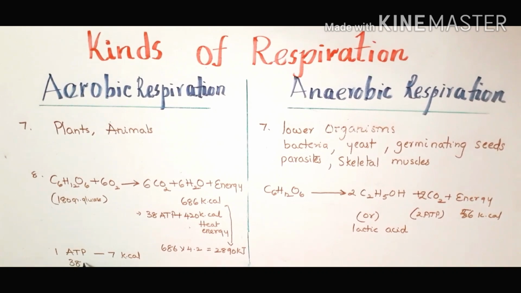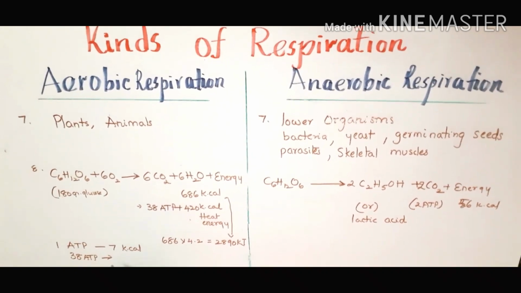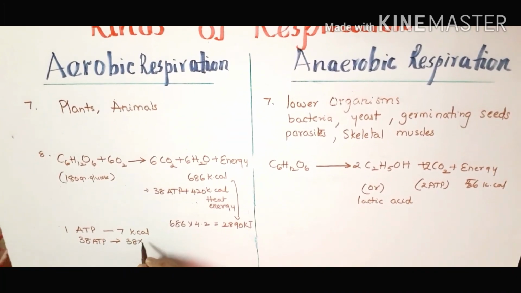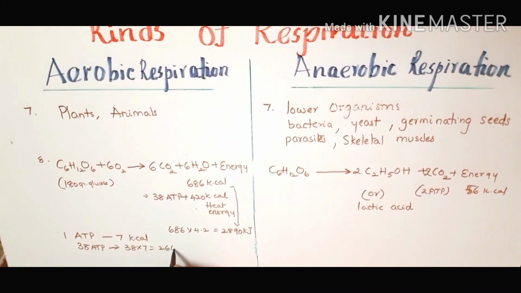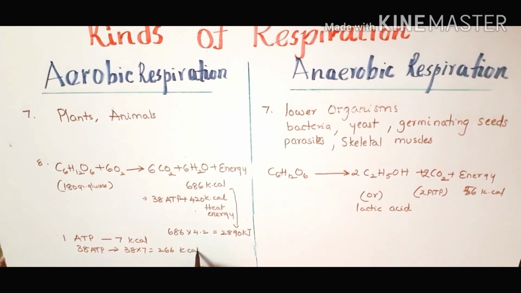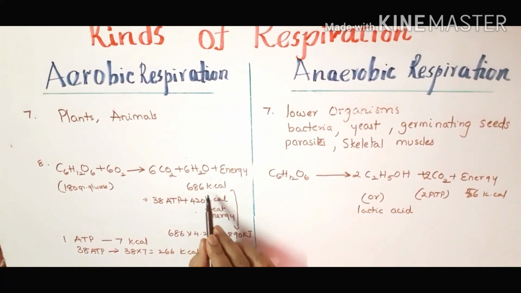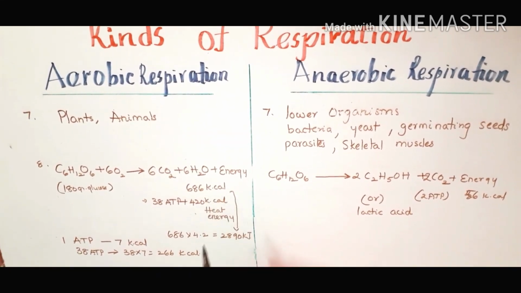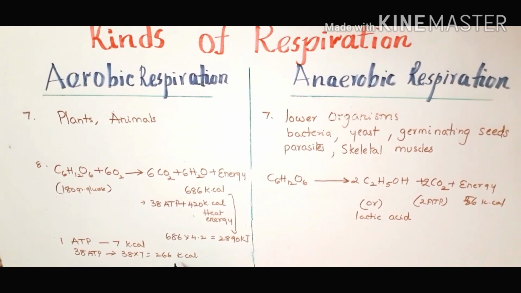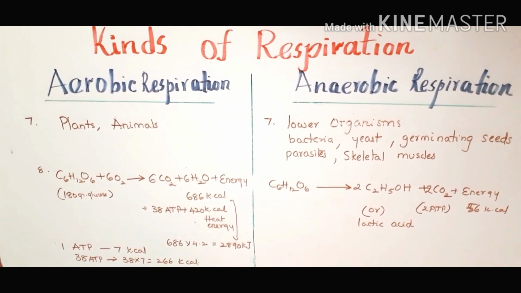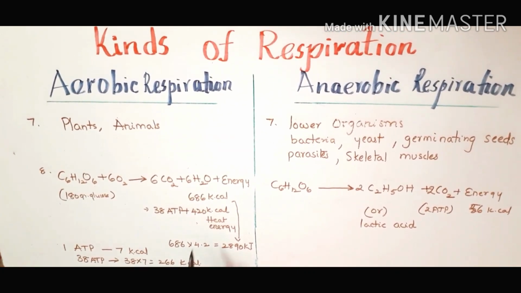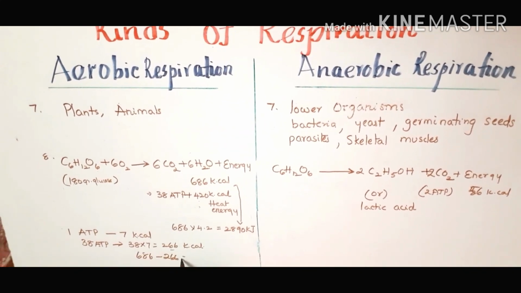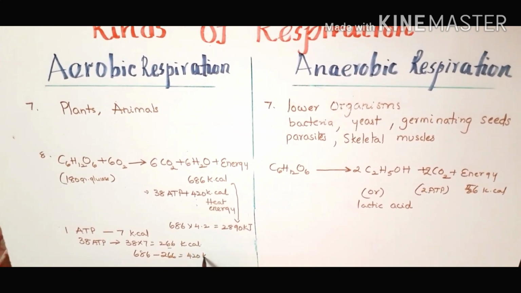So from 38 ATP molecules, what is the amount of energy produced? 38 into 7, that is 266 kilocalories of energy. But here I wrote 686 kilocalories of energy. So what is this difference? 686 minus 266 is equal to 420 kilocalories of energy.